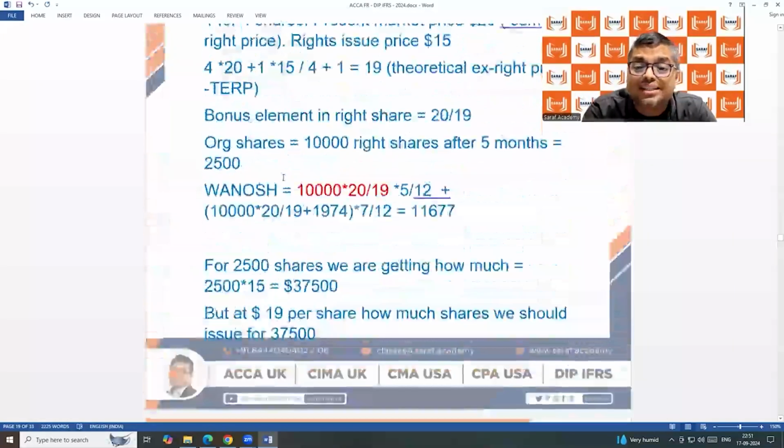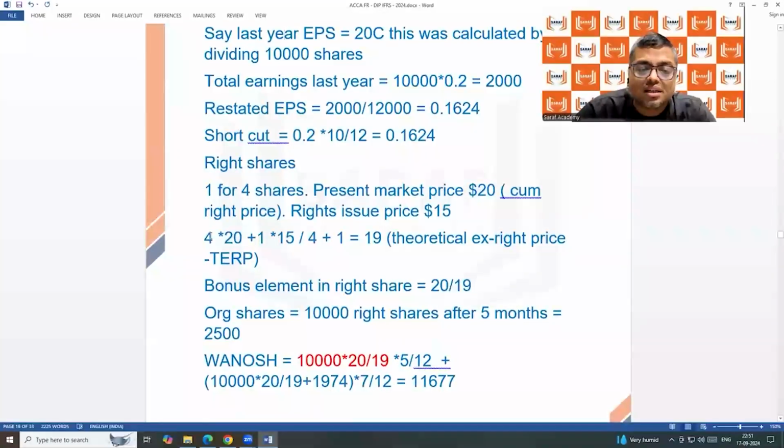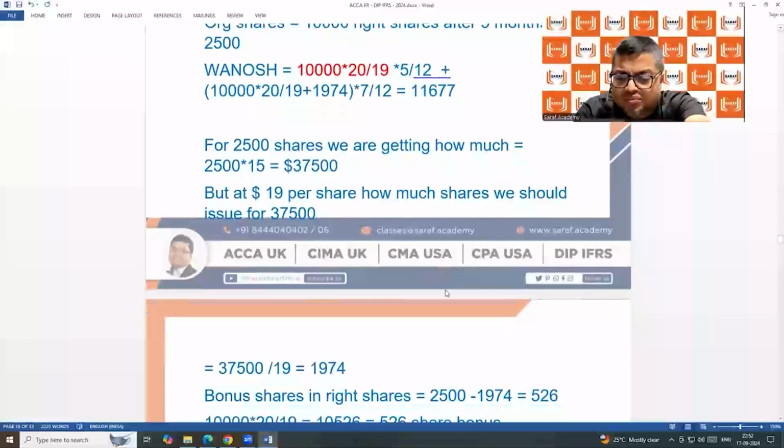How are we calculating this? What we discussed? कि पहले आप एवरेज प्राइस निकाल लीजिए। Original share 4, market price was 20, right? Share is 1, price is 15. So what is the average price of all the shares? What is going to be the price after the rights issue? Original price before rights issue, price after rights issue becomes the bonus fraction. You don't need to calculate 526 and all that. All these things which are written below are just for understanding.